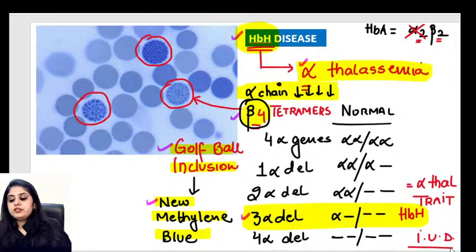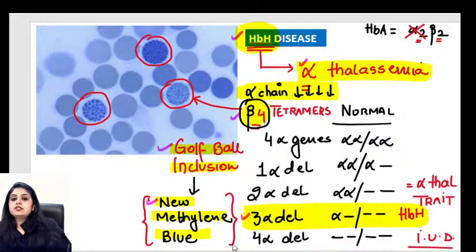They are only seen with 3 alpha deletions. Okay, so next question from Dr. Akshay: is new methylene blue a supravital stain? Of course, yes. Is new methylene blue used anywhere else? Any other thing which is stained with new methylene blue? The very famous reticulocyte, and over there we study that new methylene blue has supravital properties. So yes, it's the same new methylene blue that I'm talking about.